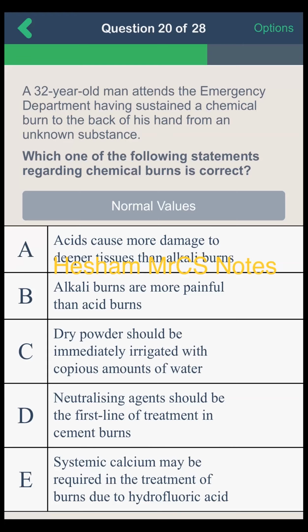Sir, systemic calcium may be required. I will go for E.